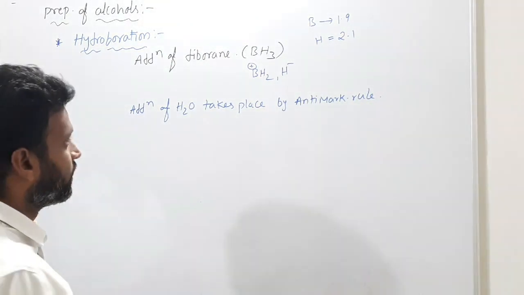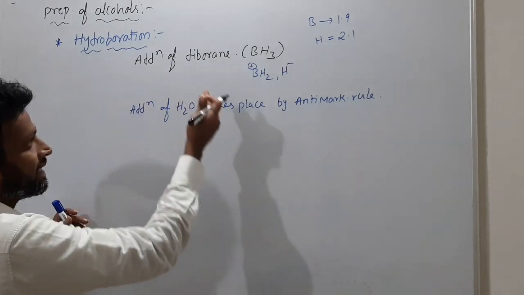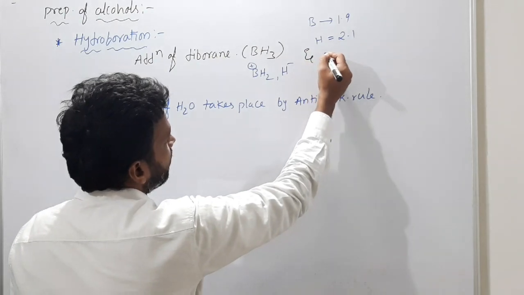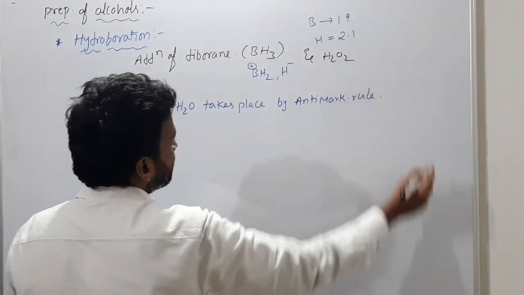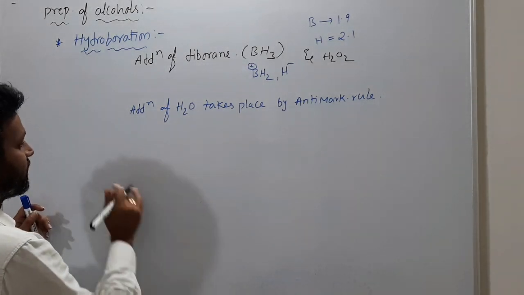No change. And this hydroboration is also called a hydration type only. We will add diborane, followed by H2O2, hydrogen peroxide. Okay. Now let's see the reaction.